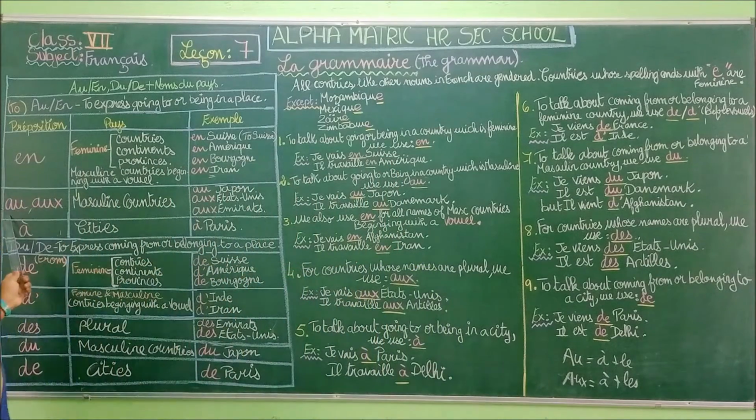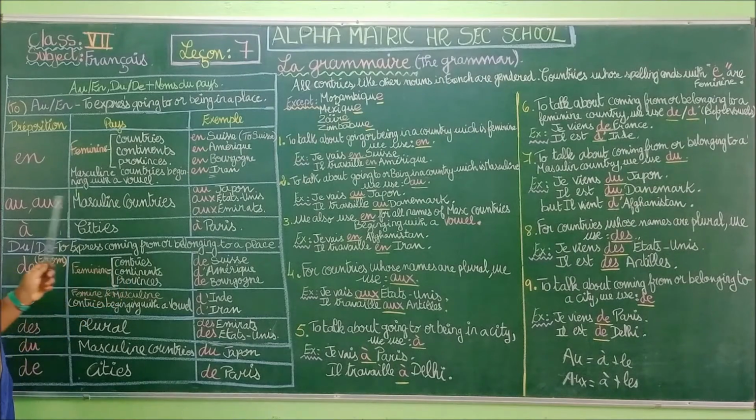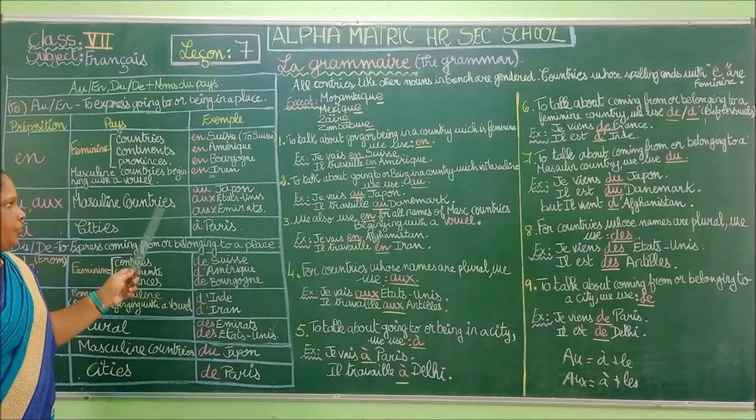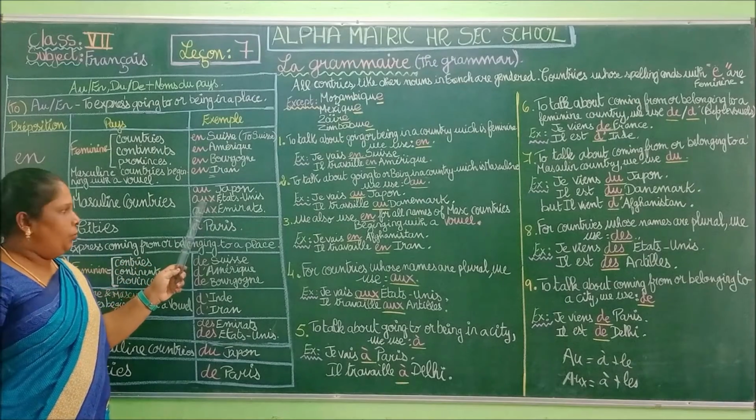So AUX means to. So we are going to use AU or AUX for masculine countries, and for plural also, masculine plural.